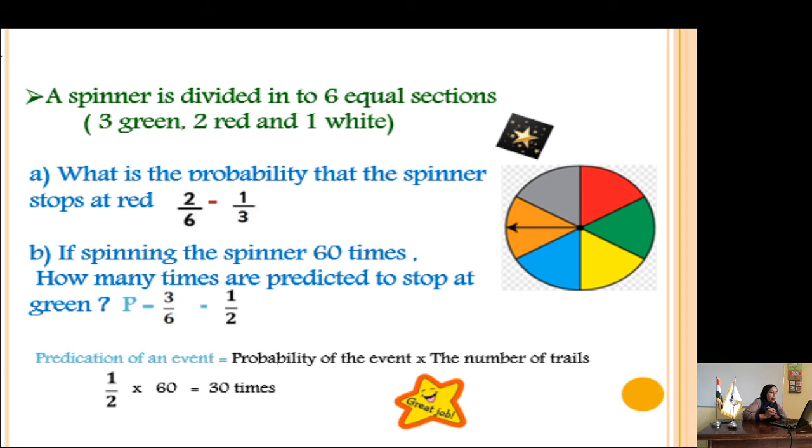If we spin the spinner 60 times, how many times are predicted to stop at green? We said the prediction of any event is the probability multiplied by the number of trials. Now what is the probability to get the green section? It will be 3 out of 6. We have three green parts out of 6, so it will be 3 over 6. In simplest form, it will be 1 over 2. So the prediction of this event will be half multiplied by 60. Half multiplied by 60 equals 30 times.